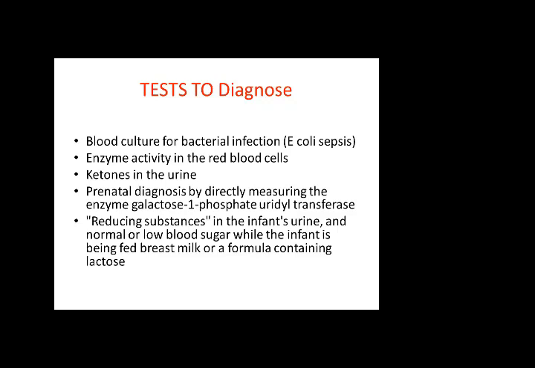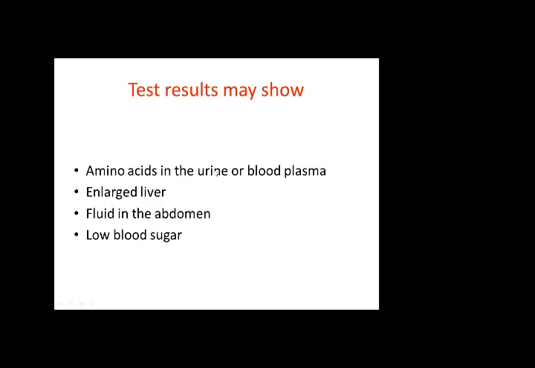Reducing substances in the infant urine and normal or low blood sugar while the infant is being fed breast milk or a formula containing lactose. So reducing sugars will be found. When we take carbohydrates, this is reduced to different forms of sugars. So these substances are found in the urine and blood. Test results may show amino acid in the urine or blood plasma, enlarged liver, fluid in the abdomen, and low blood sugar level.